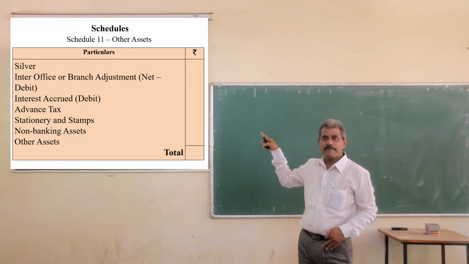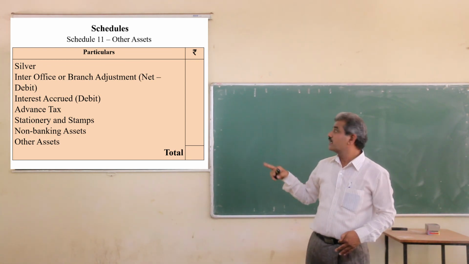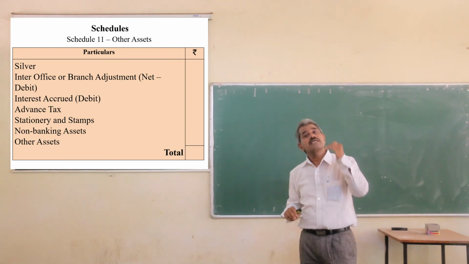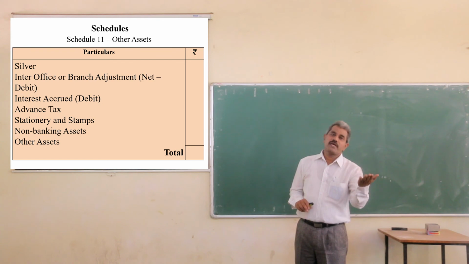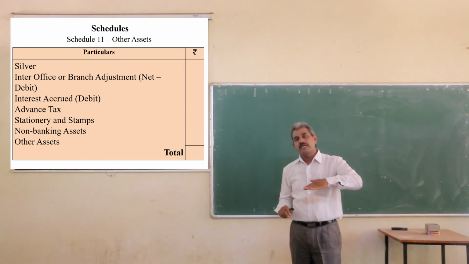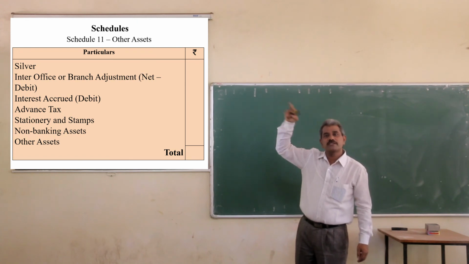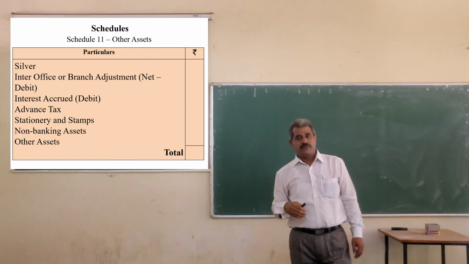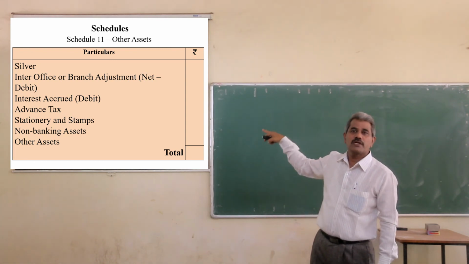taken here. Then interest accrued. Interest accrued may be payable, or interest accrued may be receivable. If interest accrued is payable, it is shown under other liabilities and provisions, schedule 5. And if interest is receivable, it is shown under the heading other assets, schedule 11.